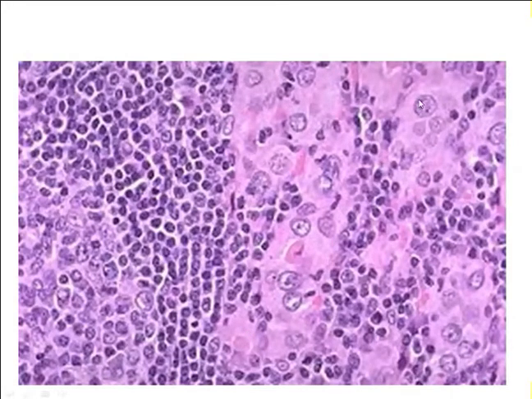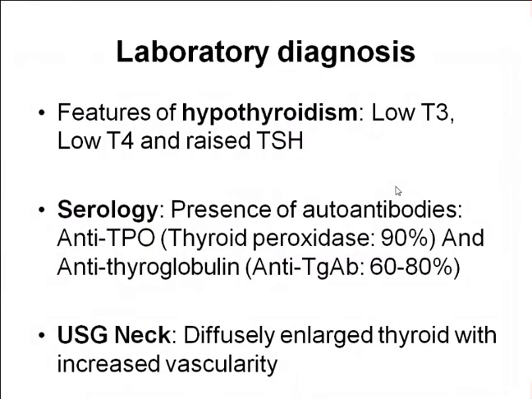See, it looks very large, but they are not malignant cells. They have abundant eosinophilic cytoplasm. This is a nucleus. Okay. So these are the Hurthle cells. These are normal follicular cells. These are Hurthle cells with large nucleus and abundant eosinophilic cytoplasm. Okay. So that is one of the important features, a hallmark of Hashimoto's thyroiditis.